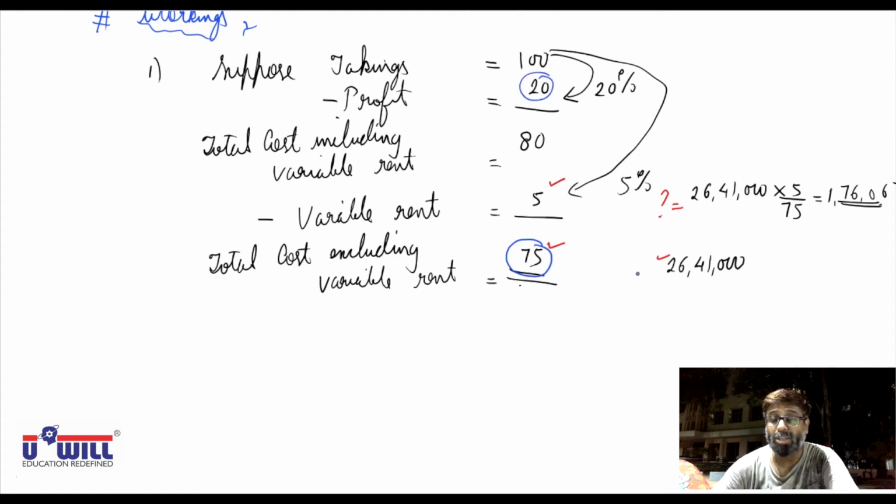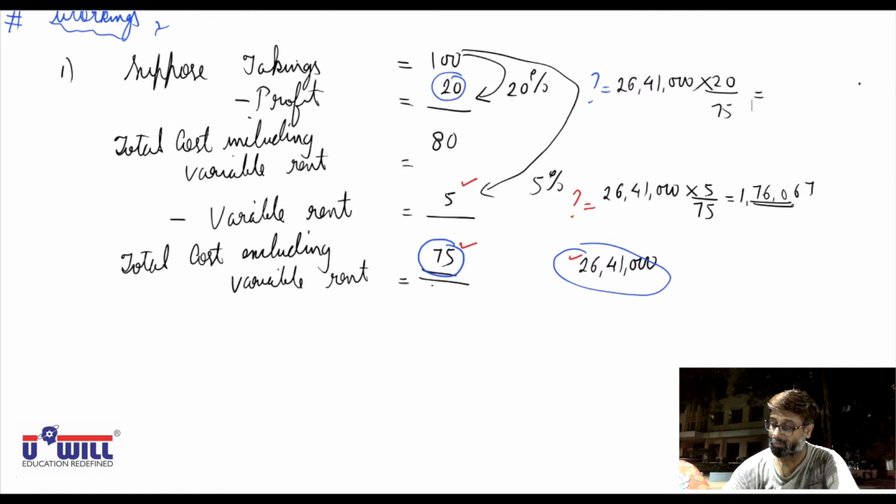Same way you can compare it: when total cost excluding variable rent is 75, profit is 20. So when total cost excluding variable rent is 26,41,000, what is the profit? So here also if you cross multiply, 26,41,000 into 20 divided by 75, then your profit would come to 7,04,267. Okay, 7,04,267. Now these figures we will put over here.